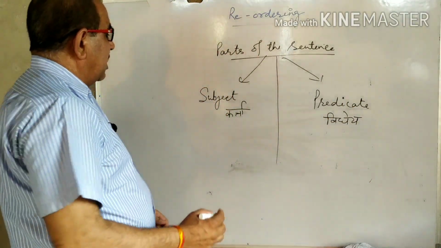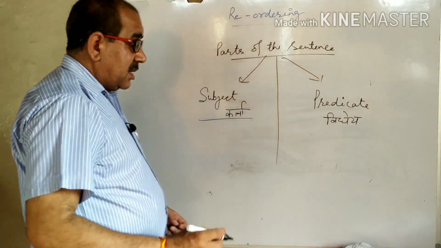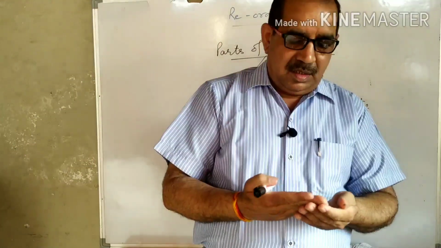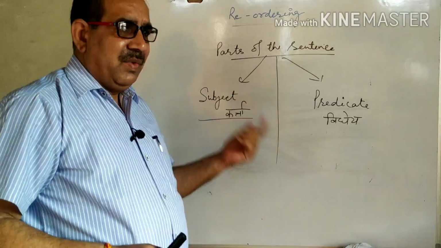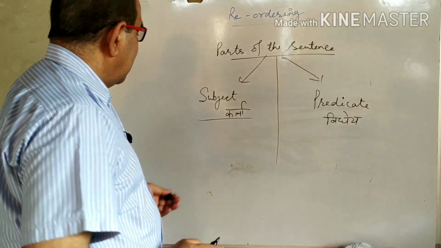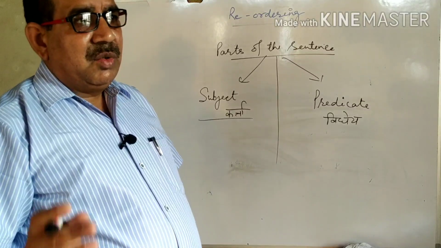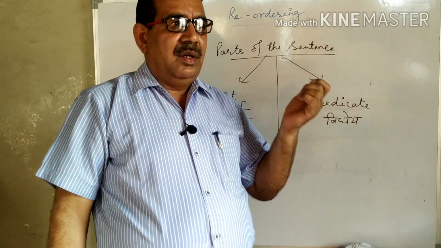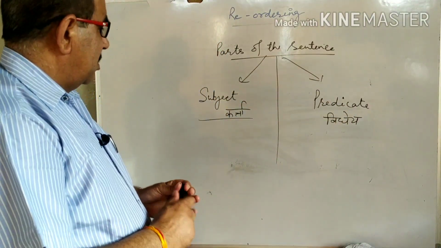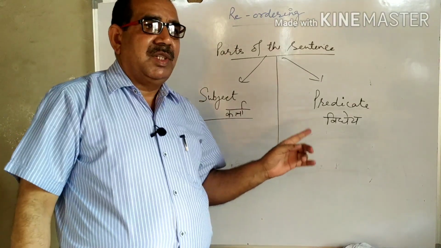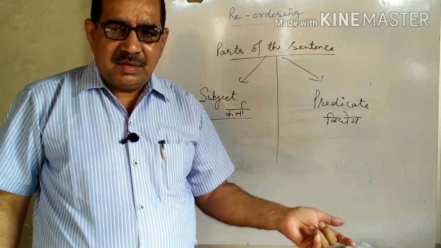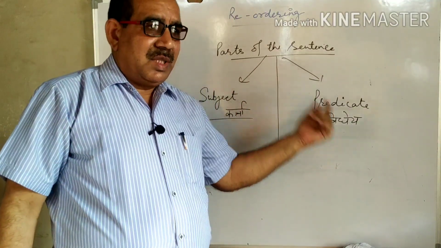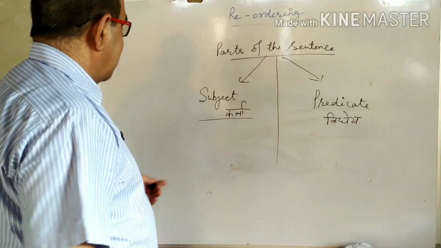First we will study subject. What is subject? Subject is the part of the sentence that does a work, action, etc. in a sentence. But this is an incomplete definition, because there are many sentences in which no action, no work is done. Then what is the full definition of subject? Subject is the part of the sentence which does a work, or something is said about that part, is called subject.